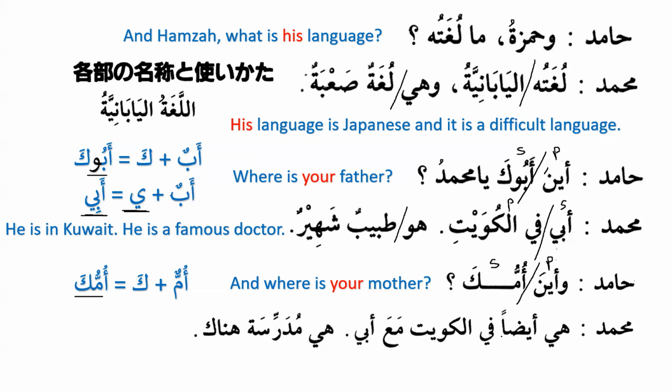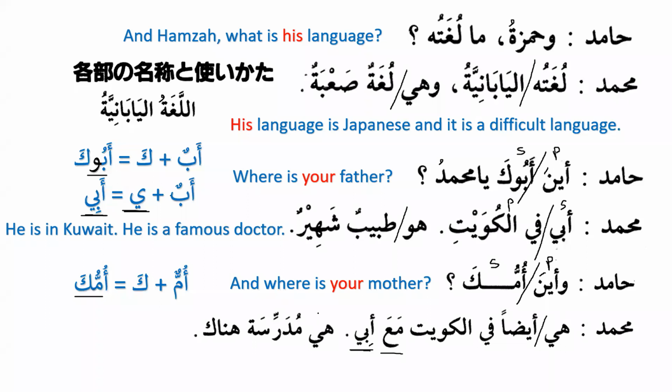Muhammadun: Hiya aidan fil Kuwaiti. She is also in Kuwait. Ma abi, with my father. Okay, I have a question. After ma, why do we have abi? Why not abu? Why do we have abi? Because after ma, we have to use a noun which is majroor. So abi is basically majroor over here. With my father. Hiya ma abi, she's with my father.